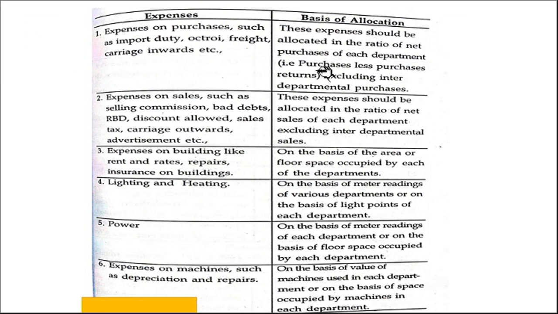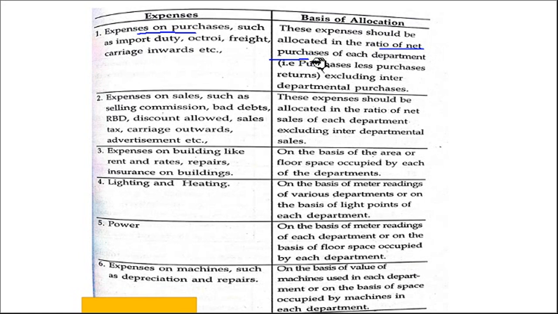Now, first thing, very importantly, we should know which are the expenses and their allocation, how we have to allocate them to different departments. See, expenses on purchases such as import duty, octroi, freight, carriage inwards. So these are related to purchases, right? So what is the basis of allocation? It is the ratio of net purchase.